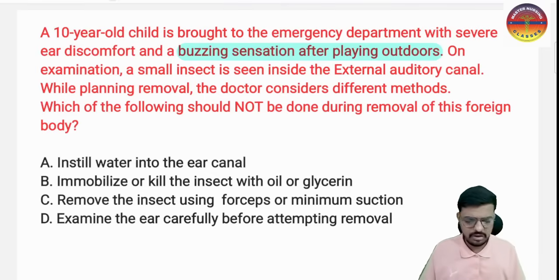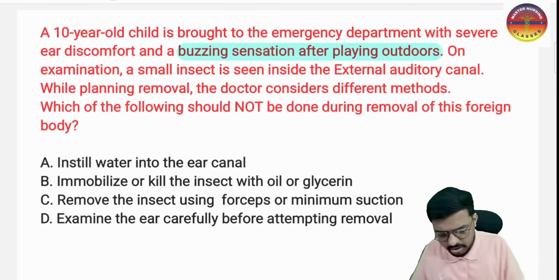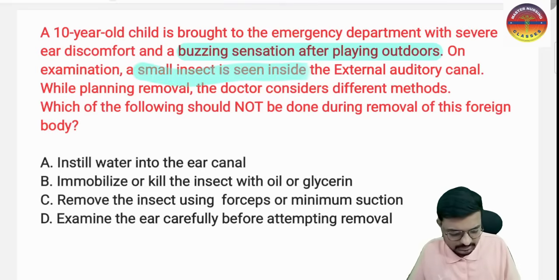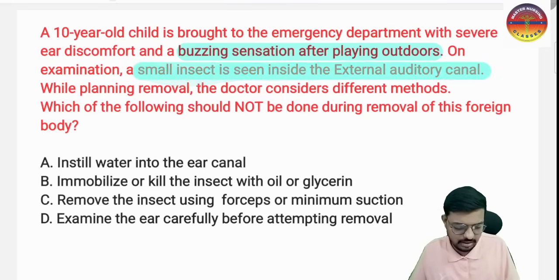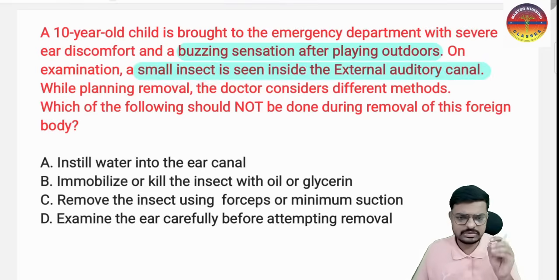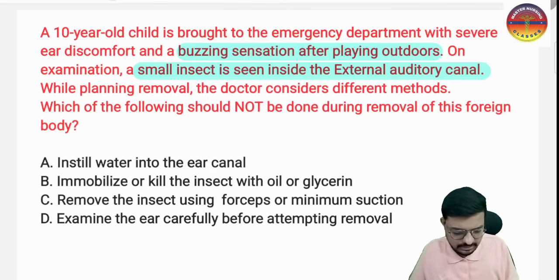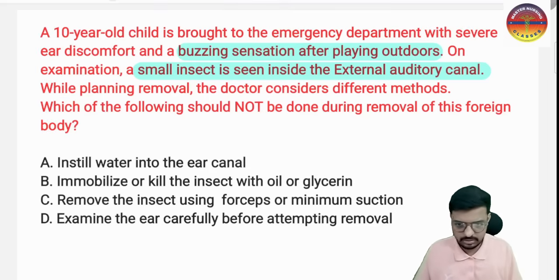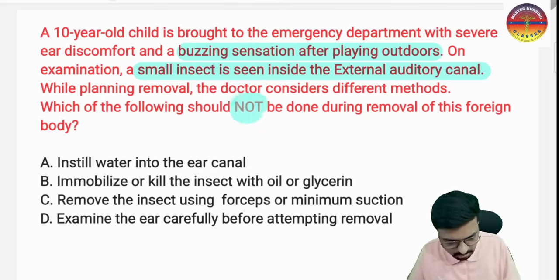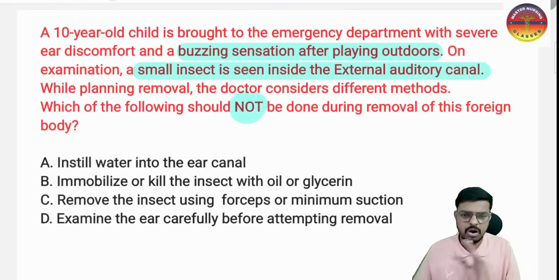On examination, a small insect is seen inside the external auditory canal. While planning removal, the doctor considers different methods of removing it. Which of the following is NOT?